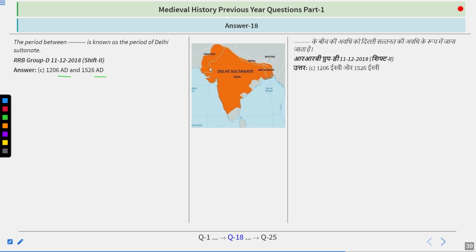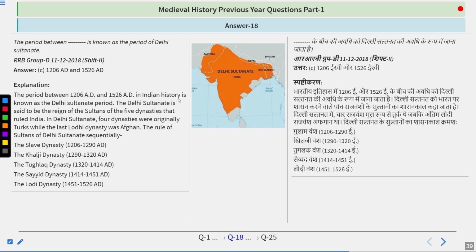Over the period of time, it was expanded or contracted. That depends upon the kings. The period between 1206 to 1526 in Indian history is known as the Delhi Sultanate period. The Delhi Sultanate is said to be the reign of the sultans of the five dynasties that ruled India. Four dynasties were originally Turk, while the last Lodi dynasty was Afghan. The rule was sequentially the Slave dynasty, Khalji dynasty, Tughlaq dynasty, Sayyid dynasty, and Lodi dynasty. So do remember 1206 to 1526. Then in 1526 came the Mughals.